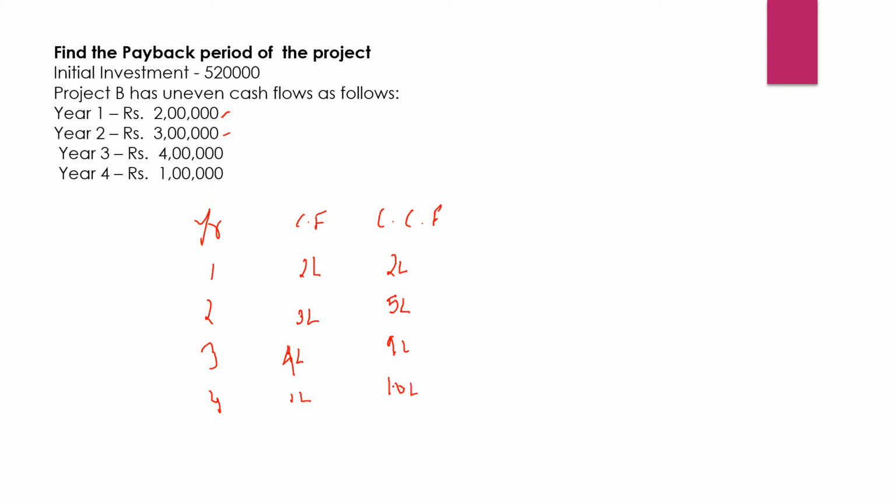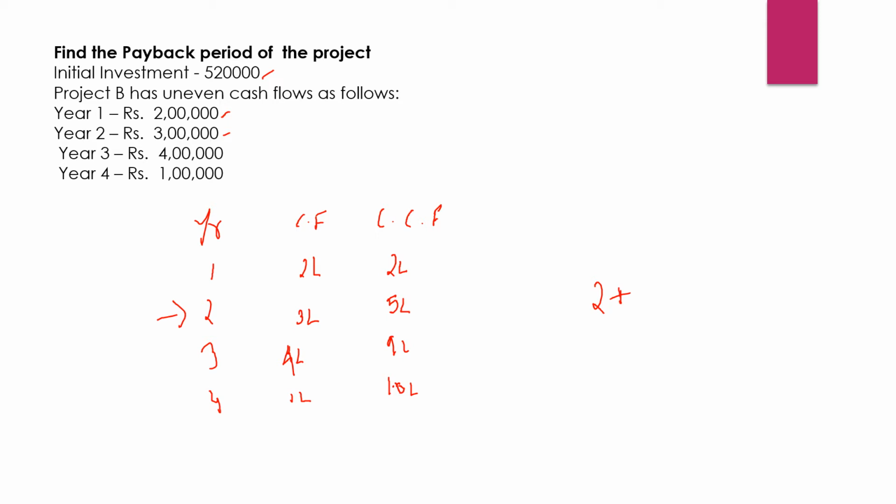But we want to find out in how many years we are able to recover the 5,20,000 which we have invested. Till the second year we have already recovered 5 lakh rupees, and now we need to recover only 20,000. So to find out in how many years we will be recovering, we write 2, the period before which we have recovered 5 lakh.